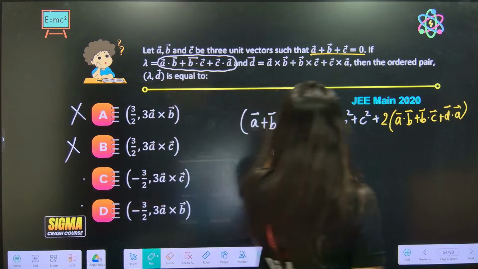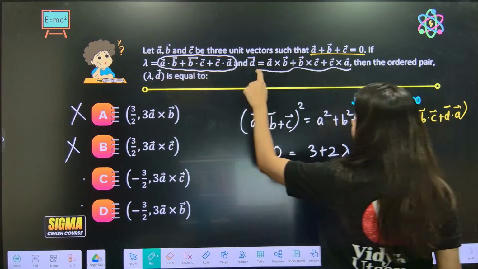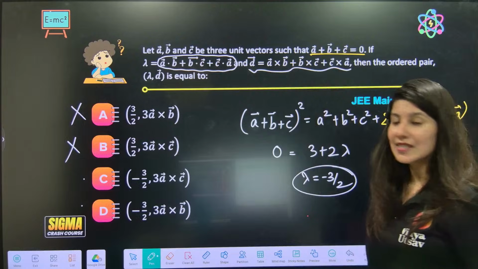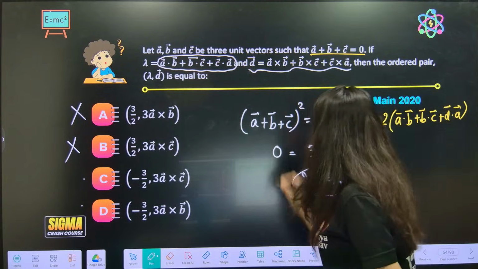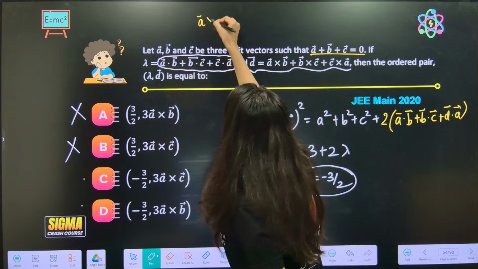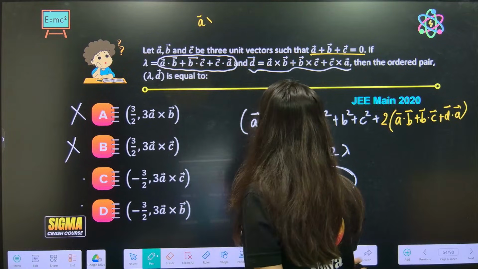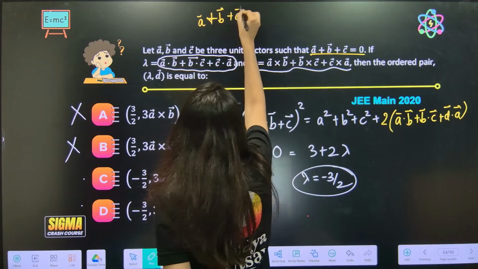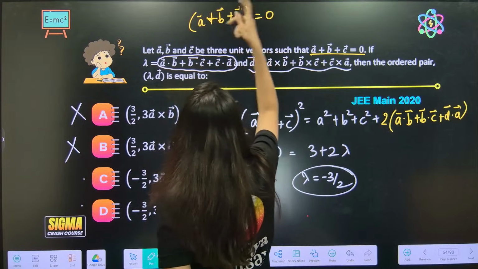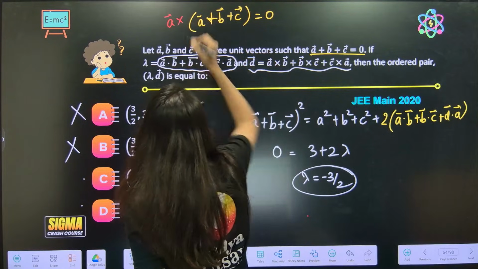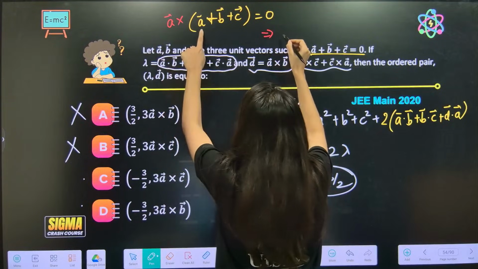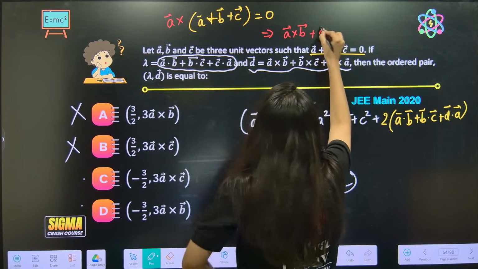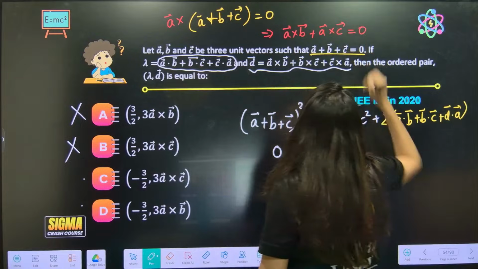Okay, so all we have to do is focus on D now. Again, we'll take the help of the given equation, which is A plus B plus C equals 0. What I'm going to do is take the cross product with A. This will give me A cross A is 0, A cross B plus A cross C is equal to 0.